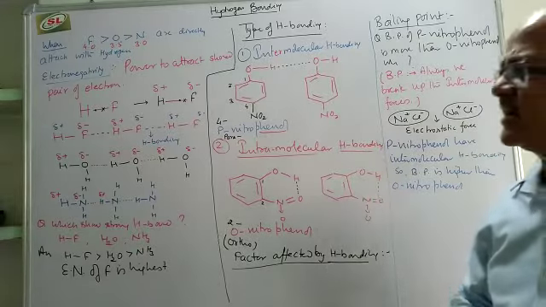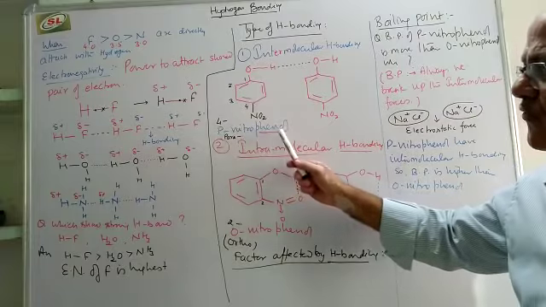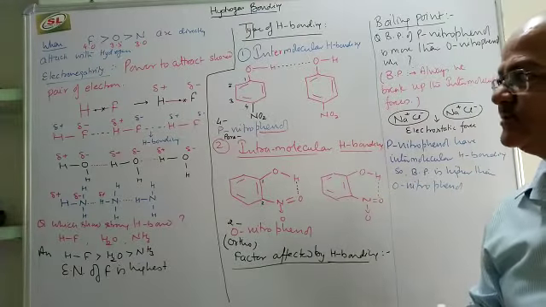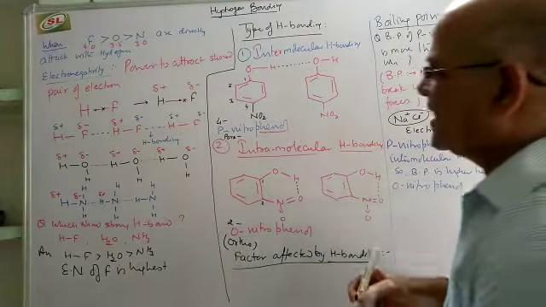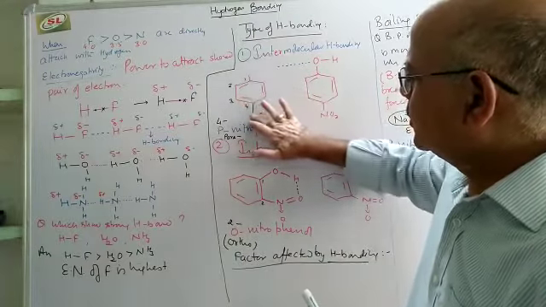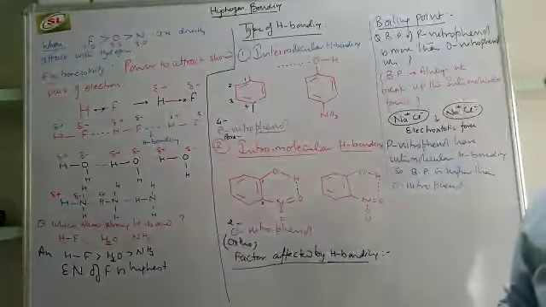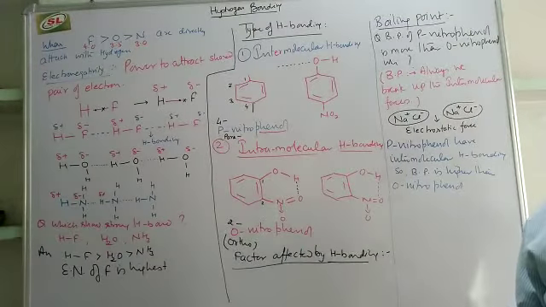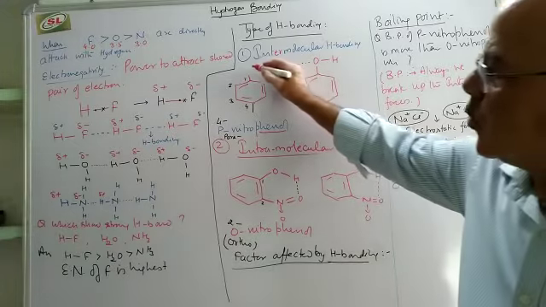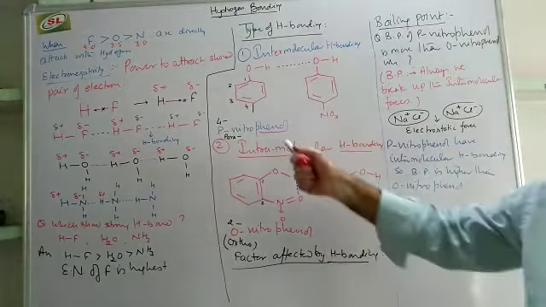Here I have taken an example, para-nitrophenol. What is the meaning of para-nitrophenol? You know this molecule very well. This is benzene. When OH is attached to it, it is called phenol.